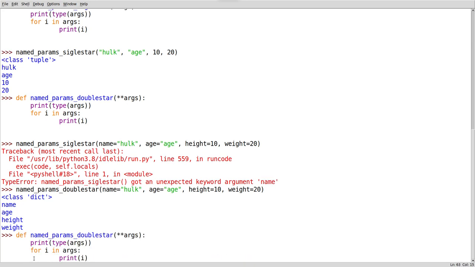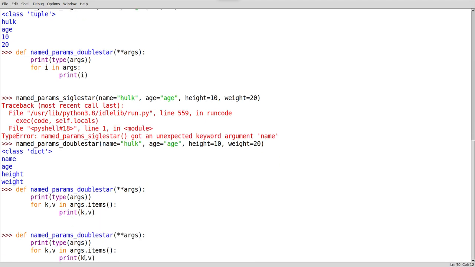I have given here args.items, which means give each item: for item in all the items available in args, print each item. In each item we have a key comma value. When you say k comma v, it will understand that in each item I am taking the first value and the second value, k comma v. Now if you print this one, see what happens.